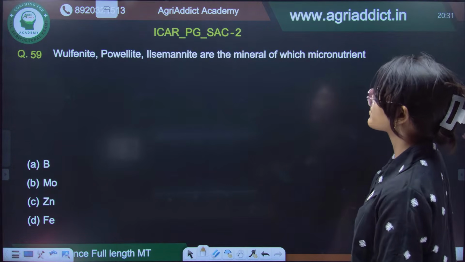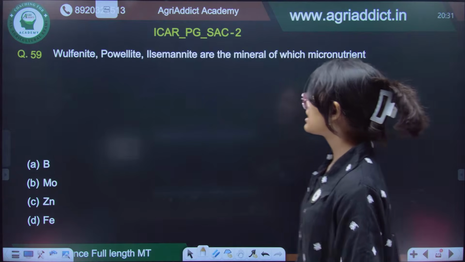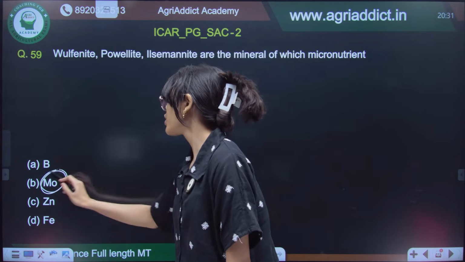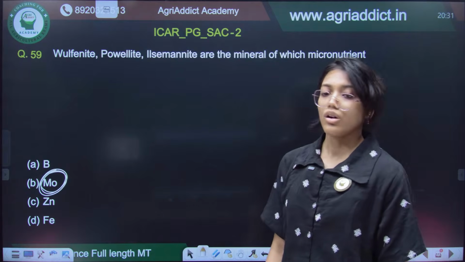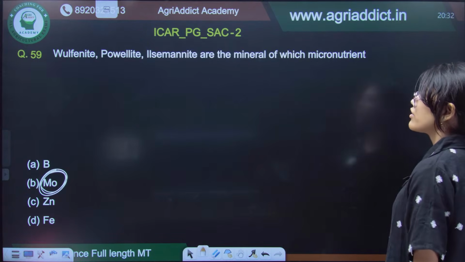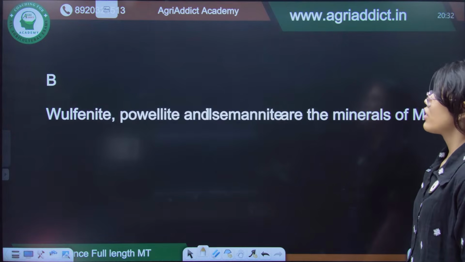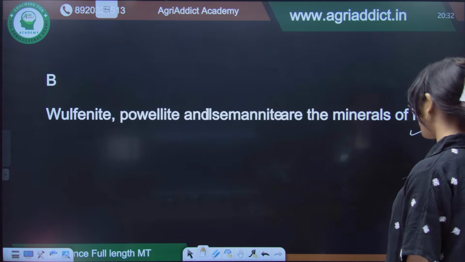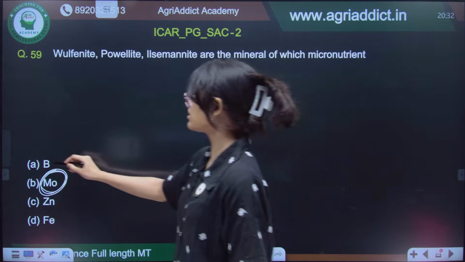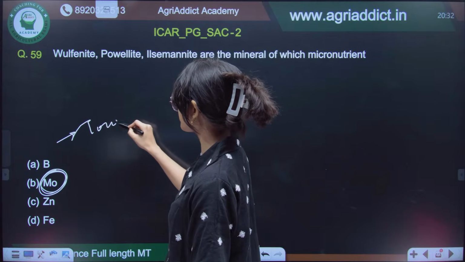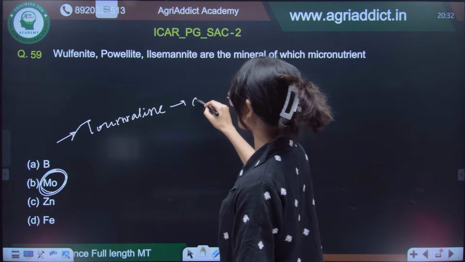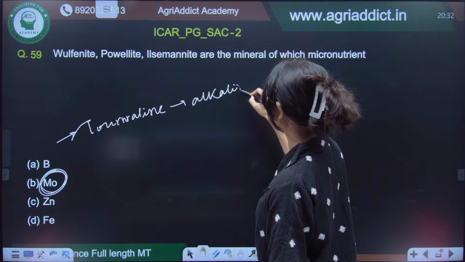Now, wulfenite, powellite, ilmenite, these are the minerals of what? All these are the minerals of molybdenum. Similarly, for boron, you will have tourmaline as an important mineral, and that too in alkaline soils, right.